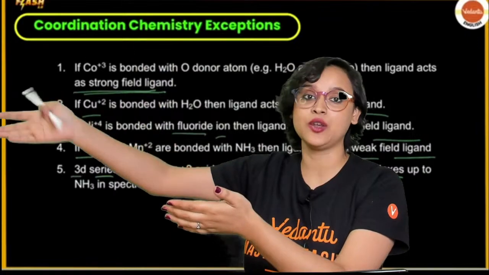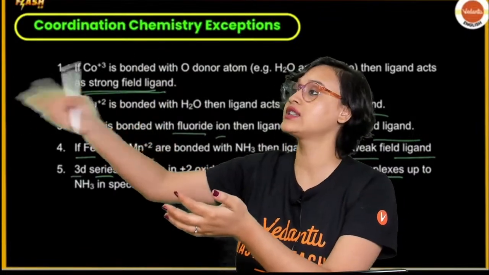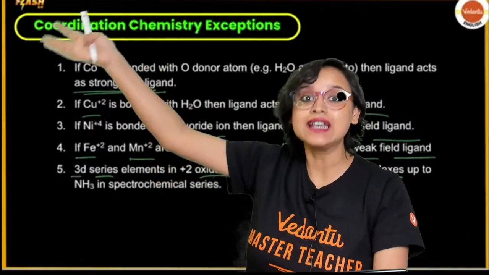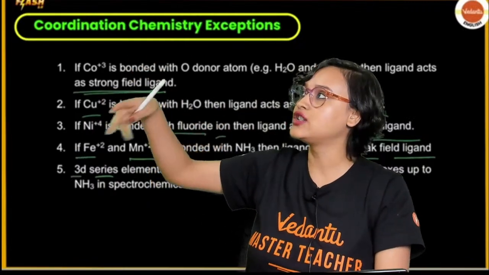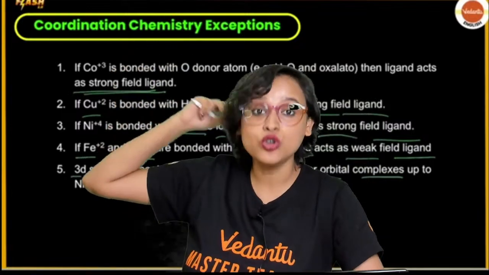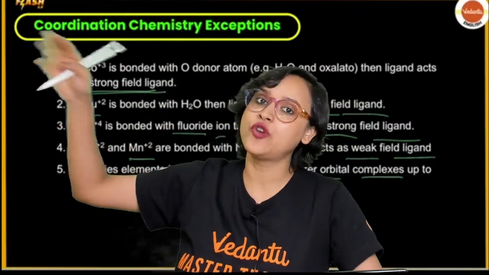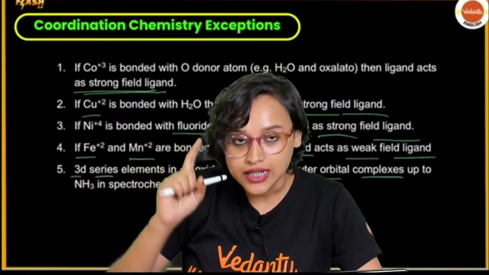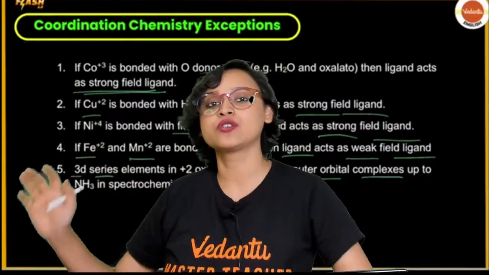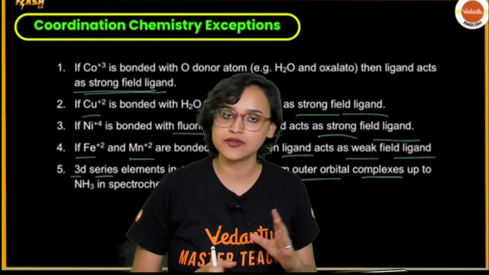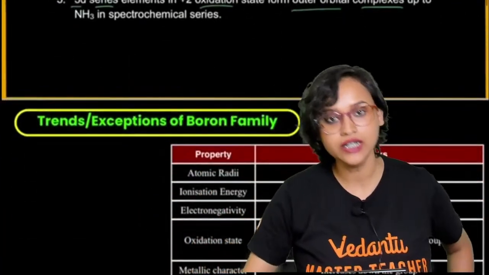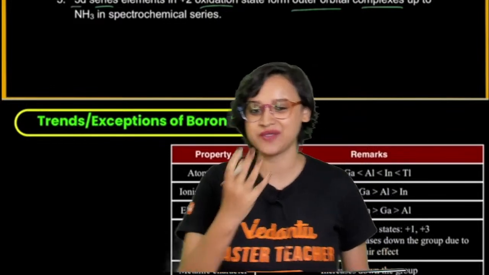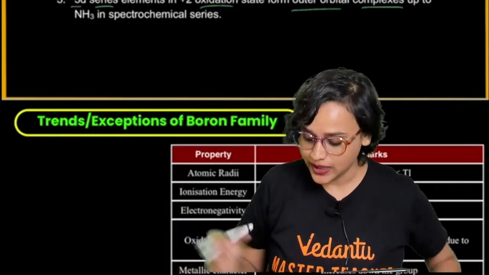After NH3, let's say you have NCS minus, or NO2, these are going to form inner orbital complexes. They are going to act like strong field ligands. However, till NH3, all of them act like weak field ligands. That means they will form outer orbital complexes. Got it? I hope that this is clear.